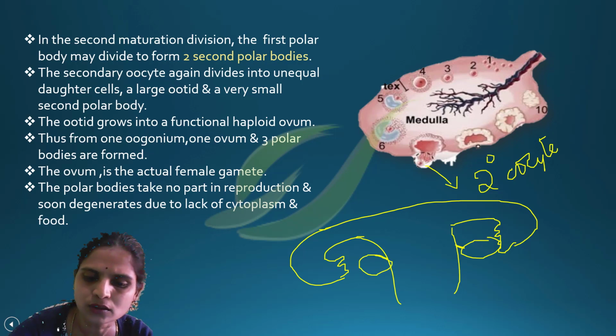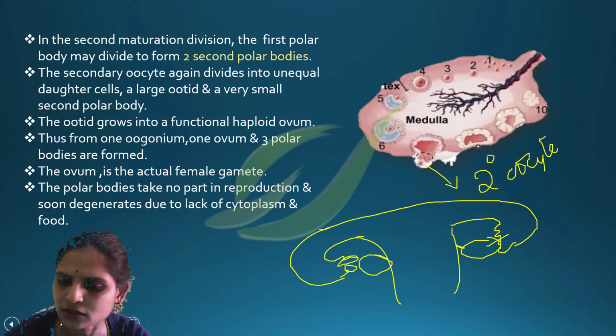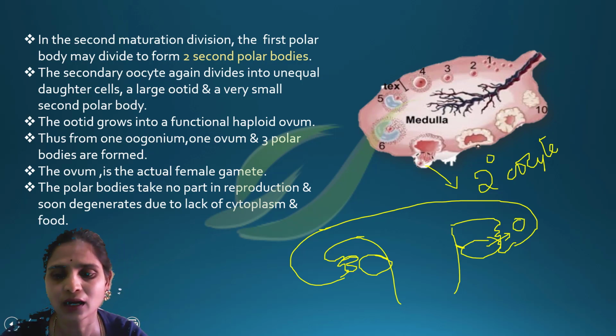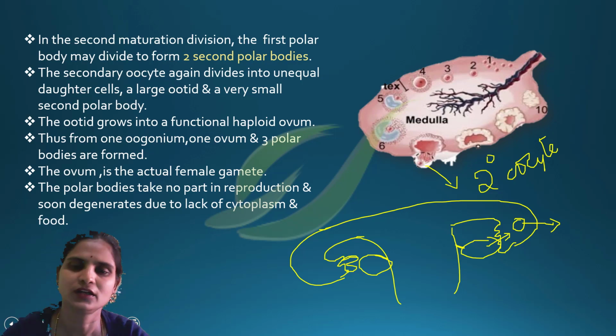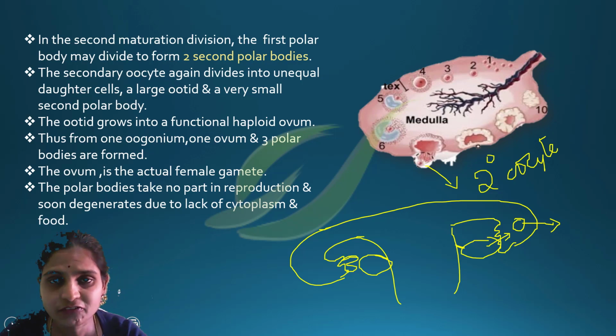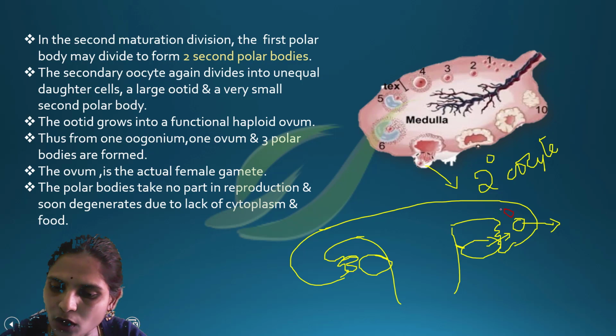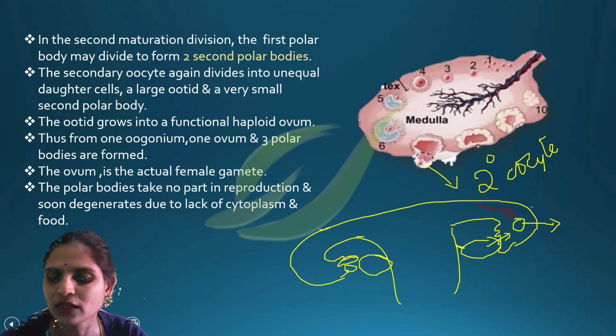Now imagine from this ovary the secondary oocyte is released. Please remember that it is not the ovum that is released, it is the secondary oocyte. It is released into the fallopian tube. If this secondary oocyte comes in contact with a sperm, only then will meiosis 2 be completed. Otherwise, meiosis 2 is not completed.